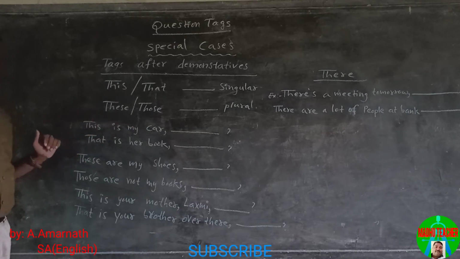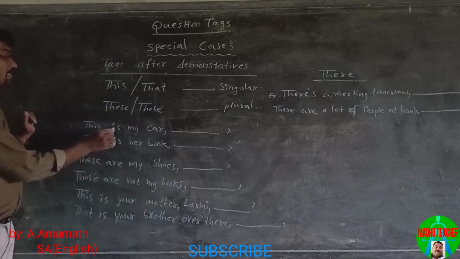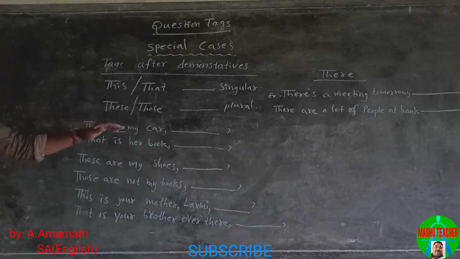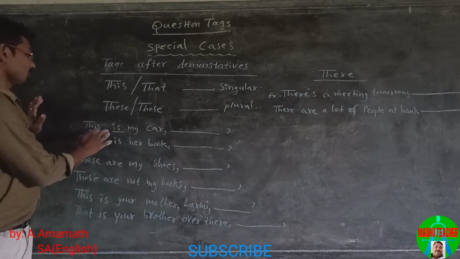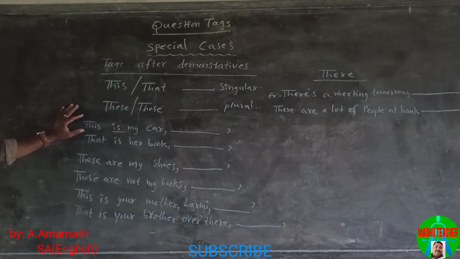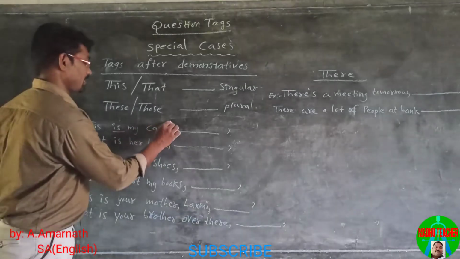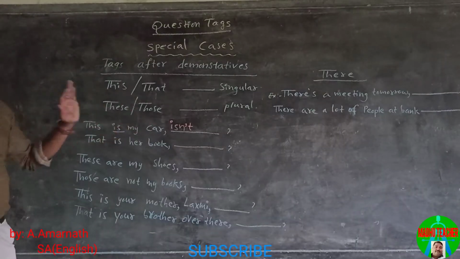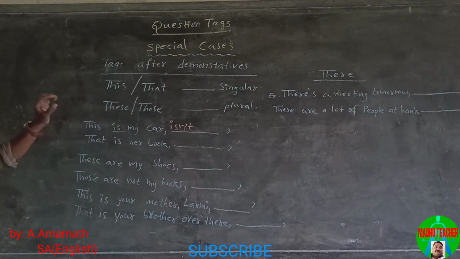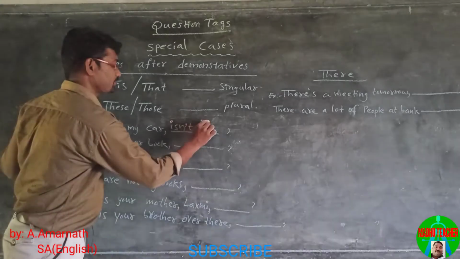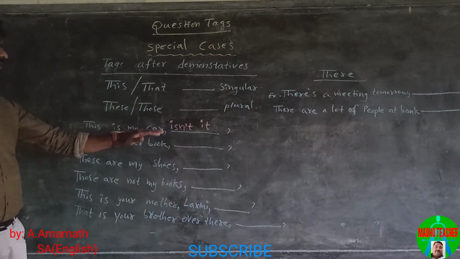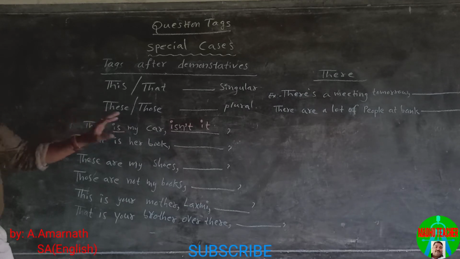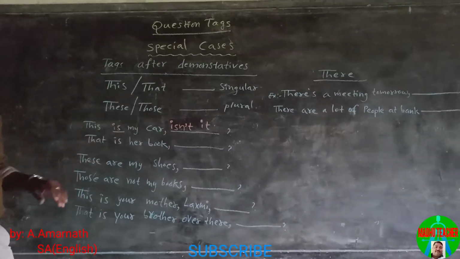This is my car. In this sentence, the verb is is. This statement is in positive form, so we use a negative tag, isn't. This is my car. The pronoun must be it. This is my car, isn't it? The pronoun must not be this. The pronoun must be it.